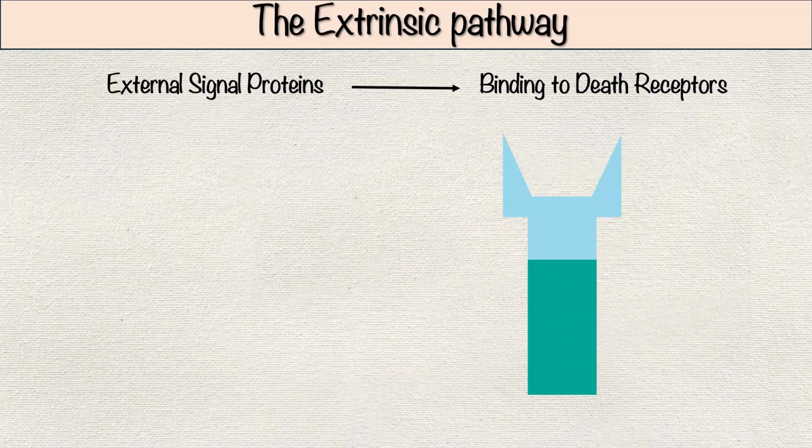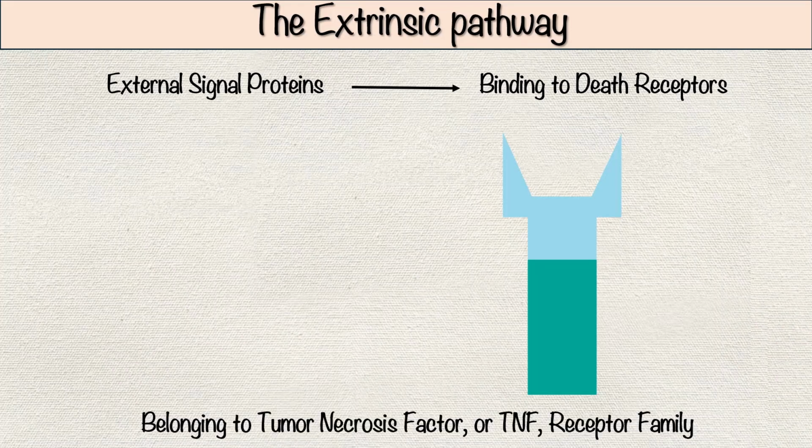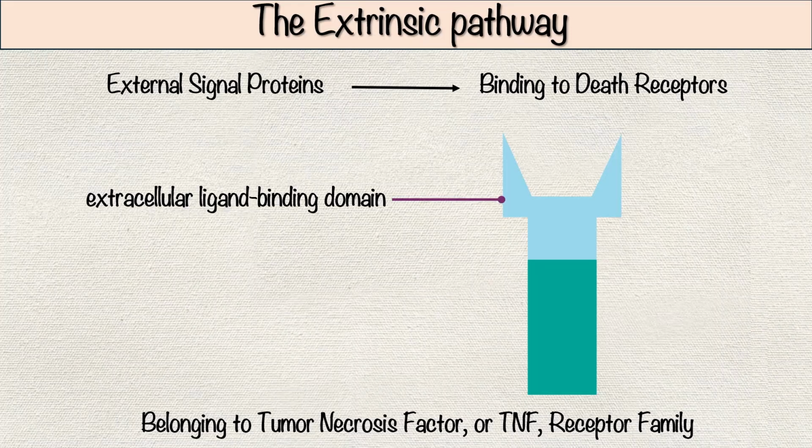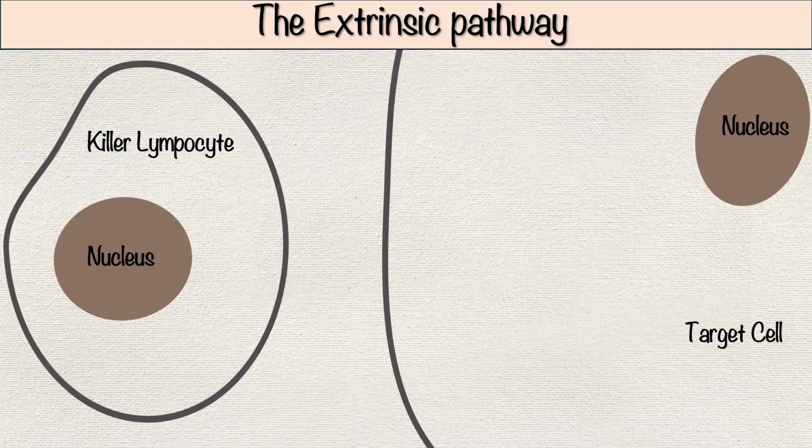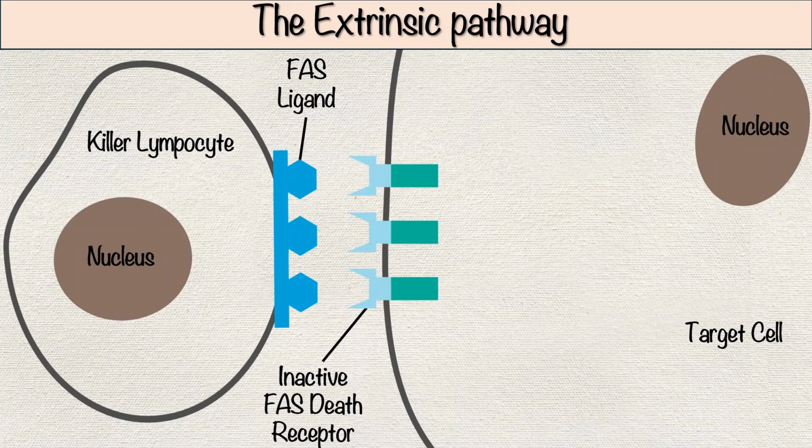The extrinsic pathway begins when external signal proteins bind to death receptors on the cell surface. These receptors belong to the tumor necrosis factor, or TNF receptor family. They have three key domains: an extracellular ligand-binding domain, a single transmembrane domain, and an intracellular death domain, which initiates apoptosis.